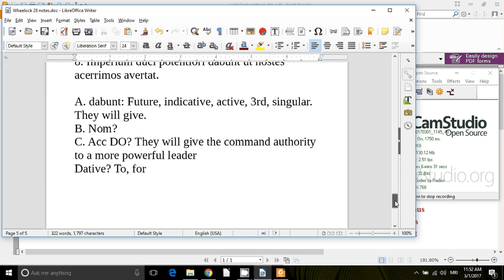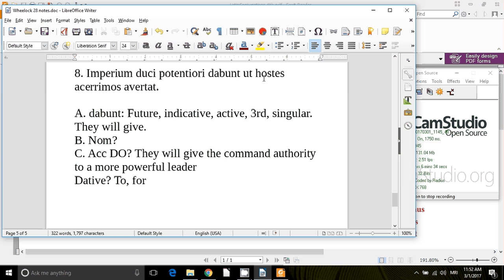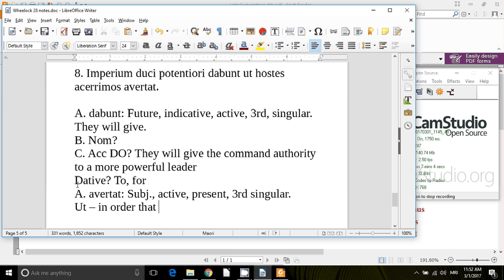Now let's do our second clause. Ut hostes acerrimos avertat. What about the verb for that? The verb there is avertat. That's subjunctive mood, active voice, present tense, third singular. So how are we going to translate that? Well, it's a subjunctive following ut, so we should translate it with ut. So in order that he may turn away, avert, turn back, probably.